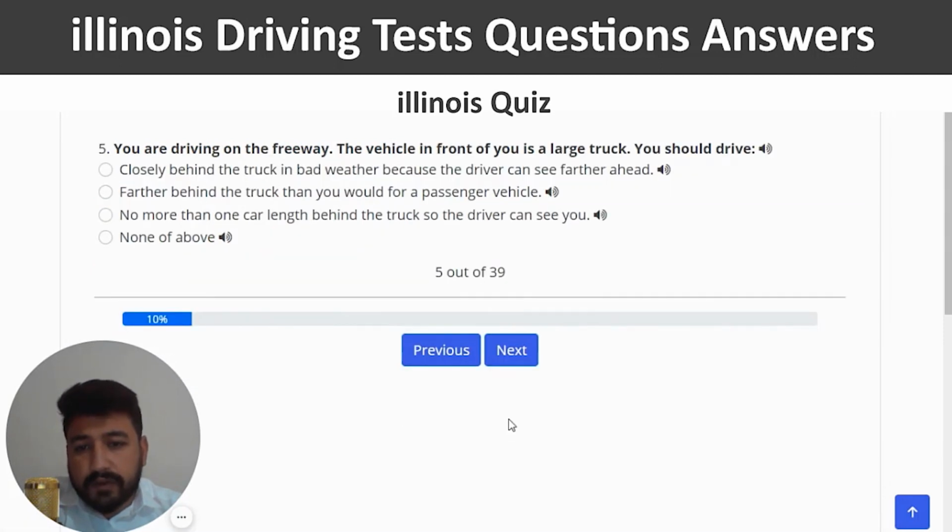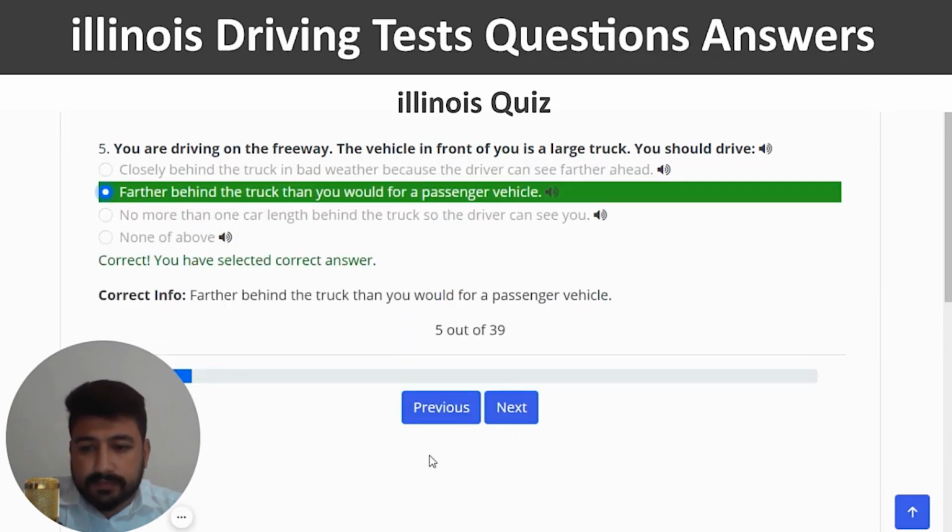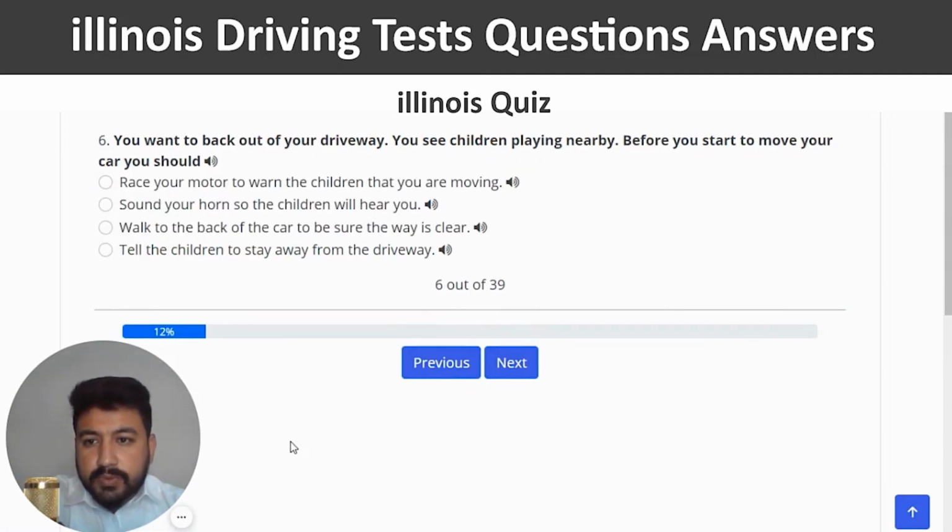You are driving on the freeway. The vehicle in front of you is a large truck. You should drive. Again, you can choose the second option, which is farther behind the truck than you would for a passenger vehicle, right? And next. Sixth question is: you want to back out of your driveway.